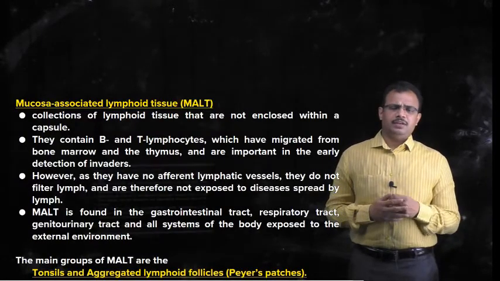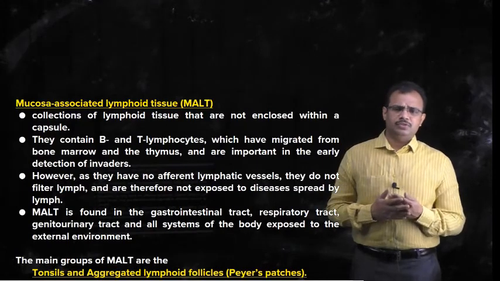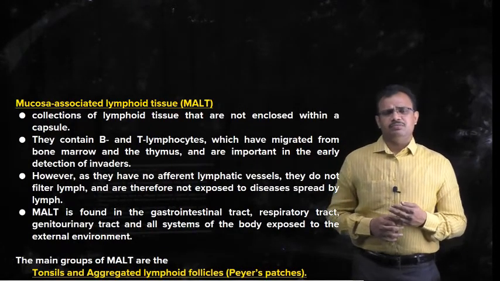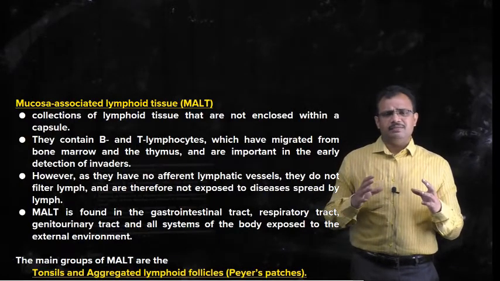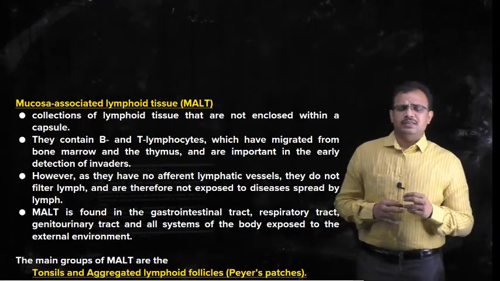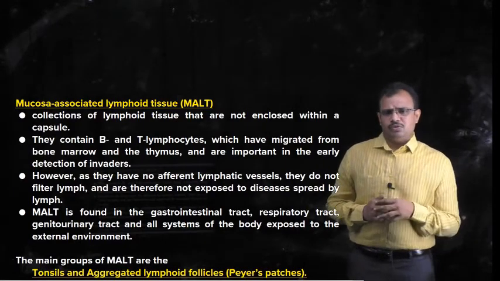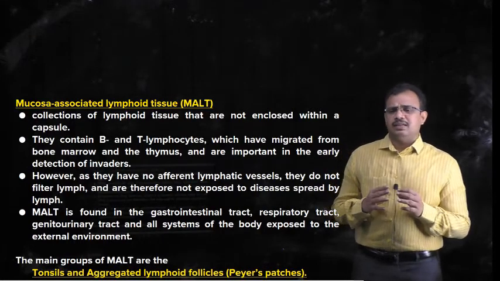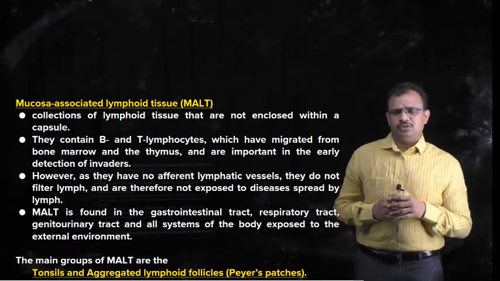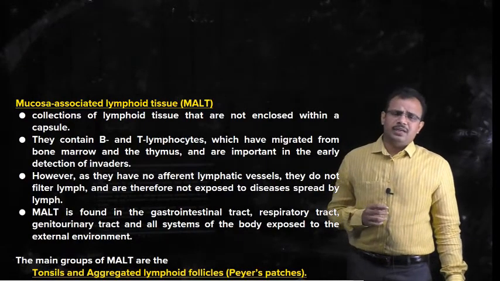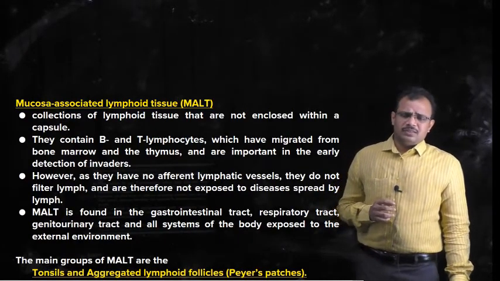We have seen about lymph nodes and lymphatic organs. In the lymphatic organs, we have studied the spleen and the thymus gland. Now let's see about the lymph tissue, which here we call mucosa associated lymphoid tissue. This is called MALT. Here, this is not any organ.